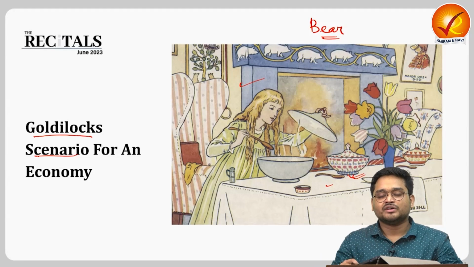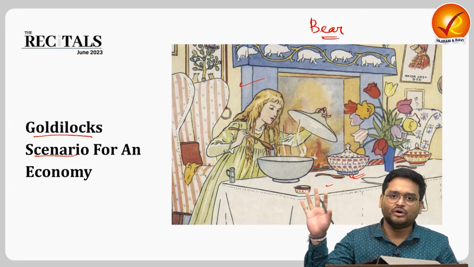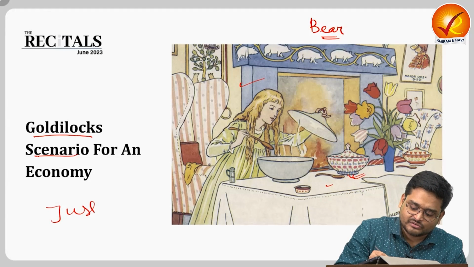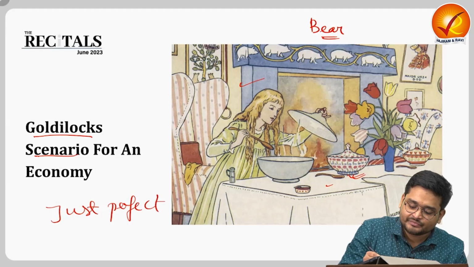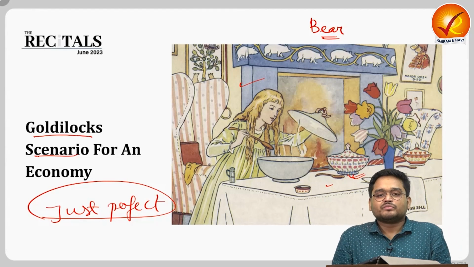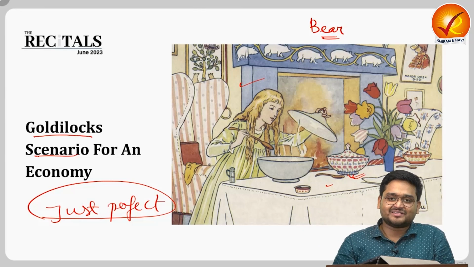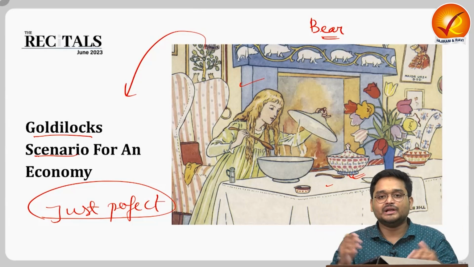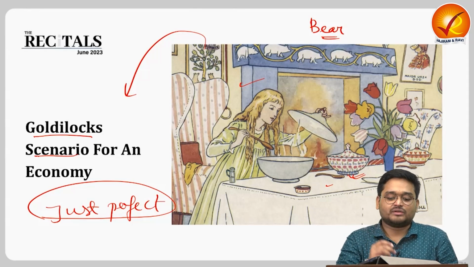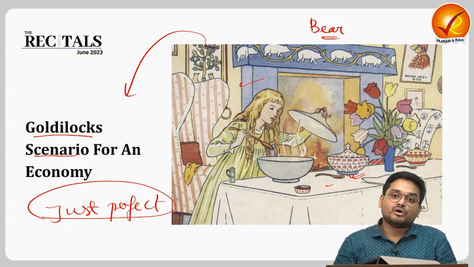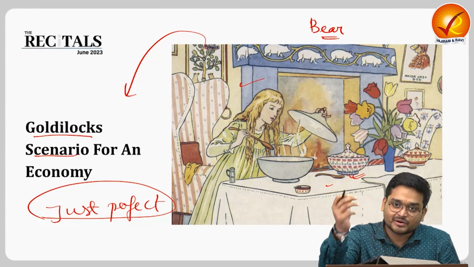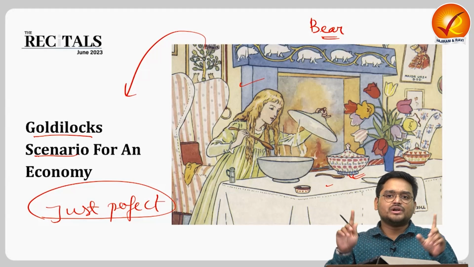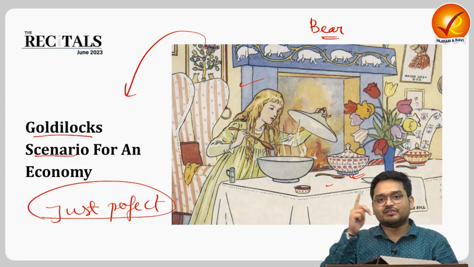And while tasting, she says that okay, this is neither too hot nor too cold. It is just perfect. So in English literature, there are many terms like this, specifically borrowed from fairy tales and some particularly good novels. So this is one of the terms, Goldilocks scenario, or that porridge which was just perfect for Goldilocks. And also we have a term, Goldilocks zone, above the surface of the earth, right?